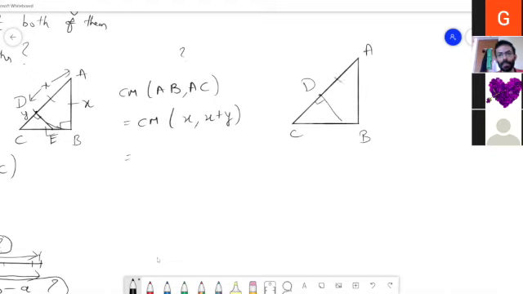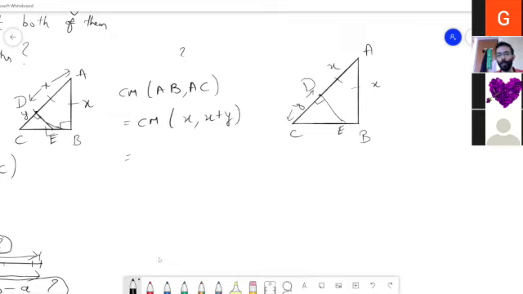So this and this are equal, x, x, and I call this as y. Call this point E. So this is not drawn exactly to scale.